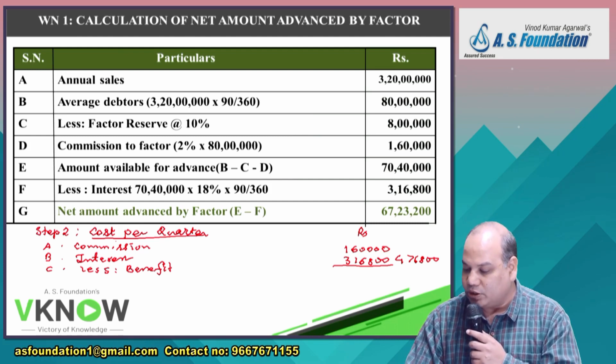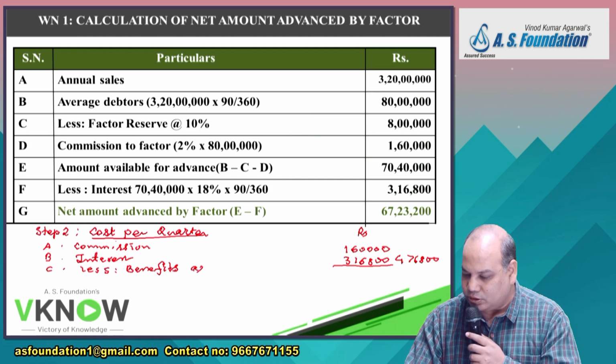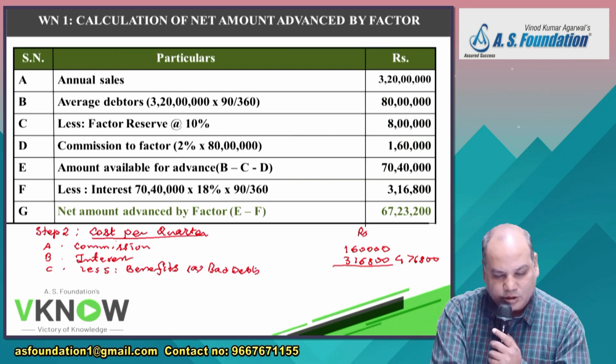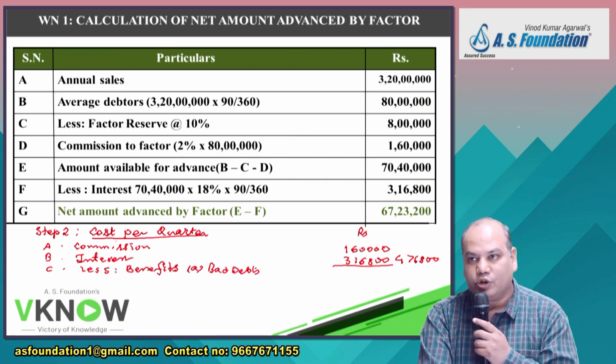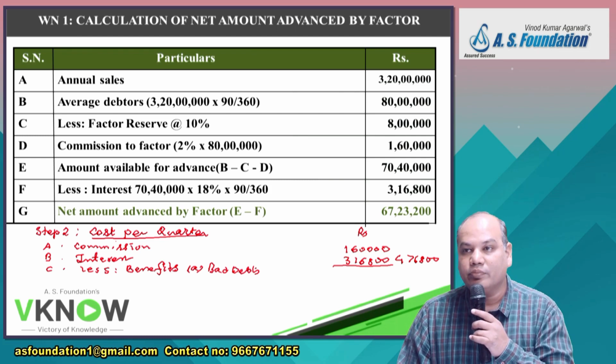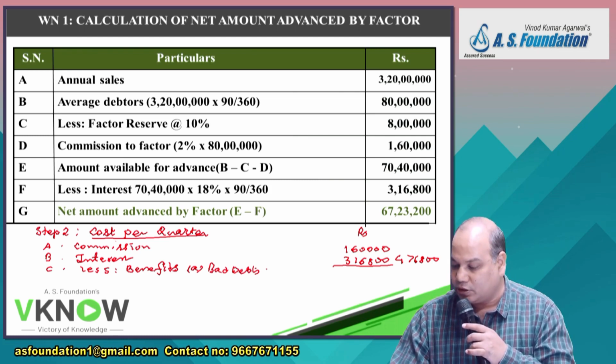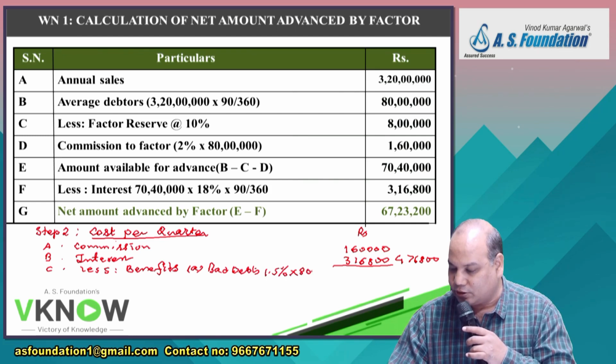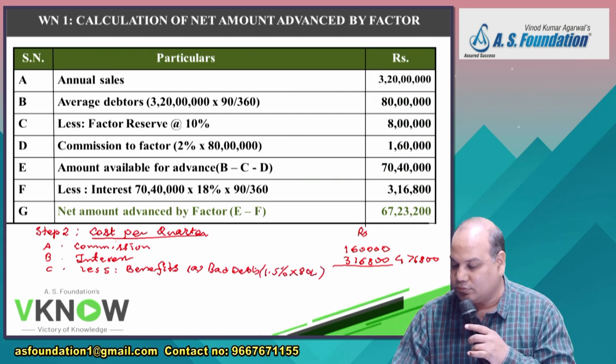So what are the two benefits I will consider here? One, bad debts. So what will be the bad debts which we will incur in one quarter? 1.5% of sale. How much? 1.5% of 80 lakh. We are doing the calculation for a quarter.